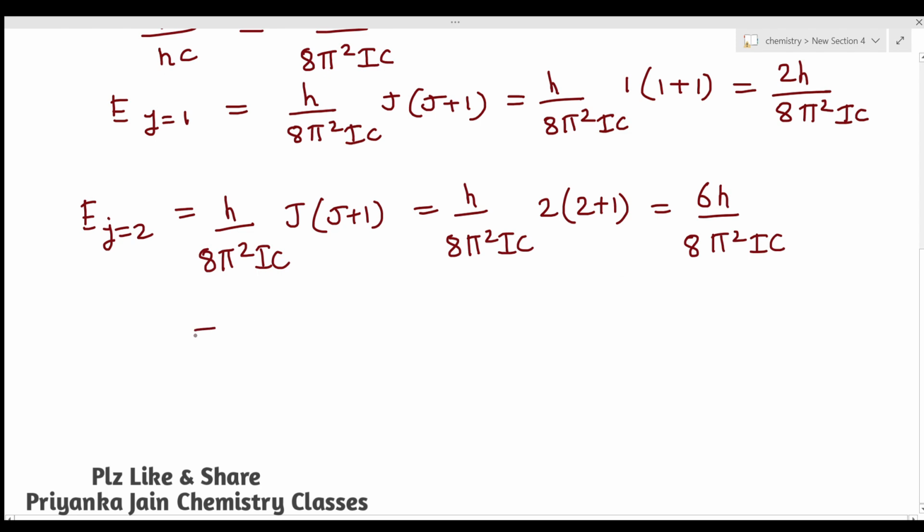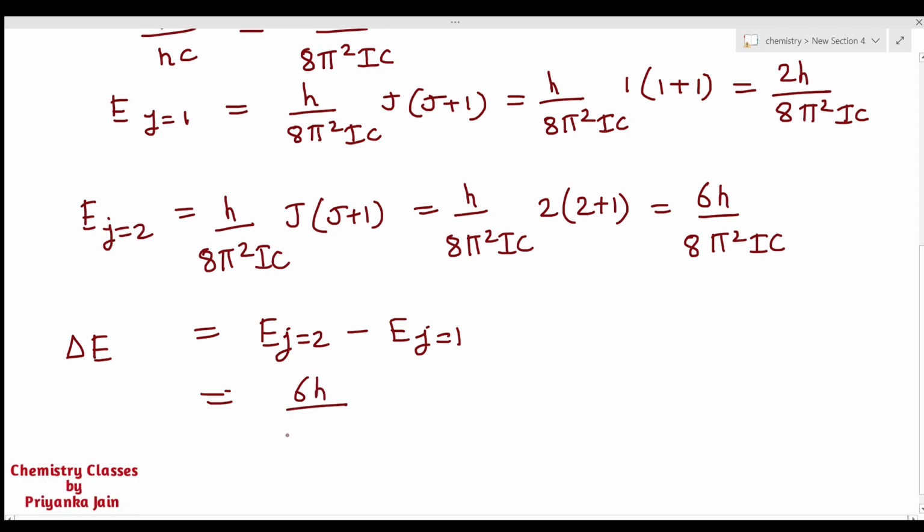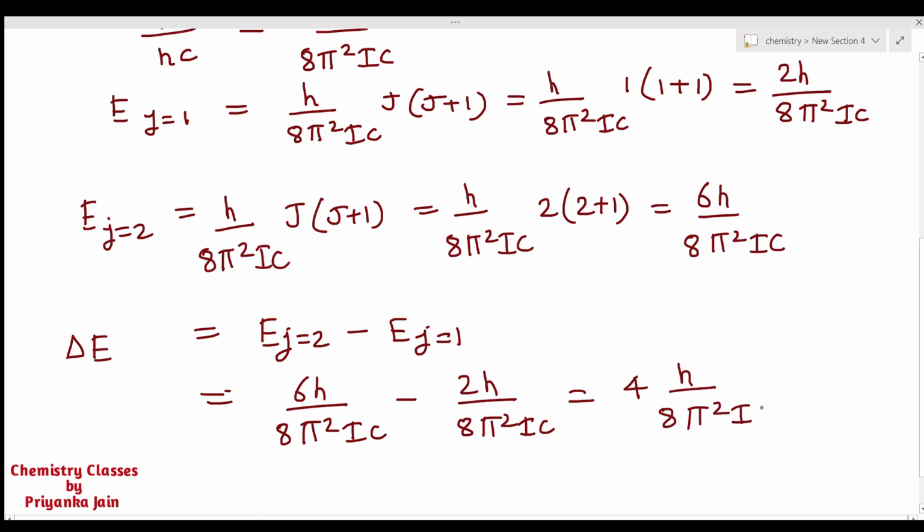If we have to find the energy of the transition, it means del E, which is E of J equal to 2 minus E of J equal to 1. So this will be equal to 6h upon 8 pi square I c minus 2h upon 8 pi square I c. This will be equal to 4h upon 8 pi square I c. Now you just have to put in the values.